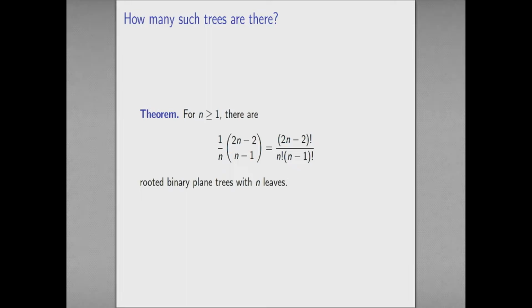For n greater than or equal to 1, it turns out that the number of these rooted binary plane trees is given by this quantity here, 1 on n, (2n-2) choose (n-1). I've expressed that in terms of factorials. I hope that's okay for everyone in this audience. Okay, great. So that's how many of them there are.